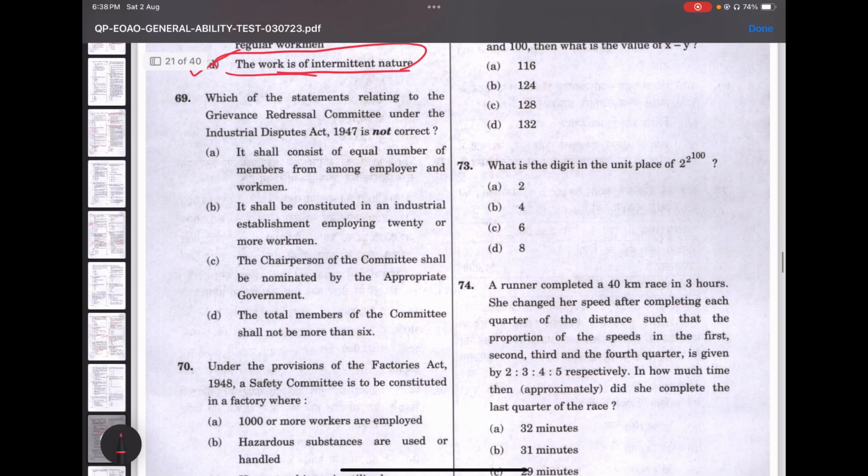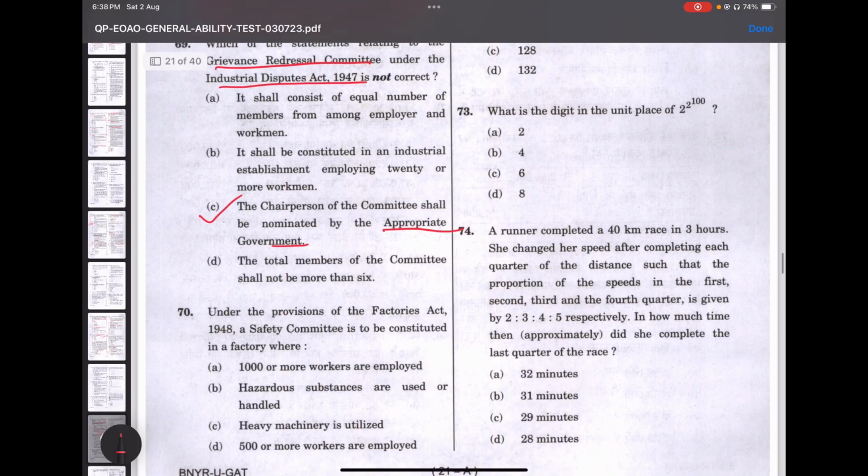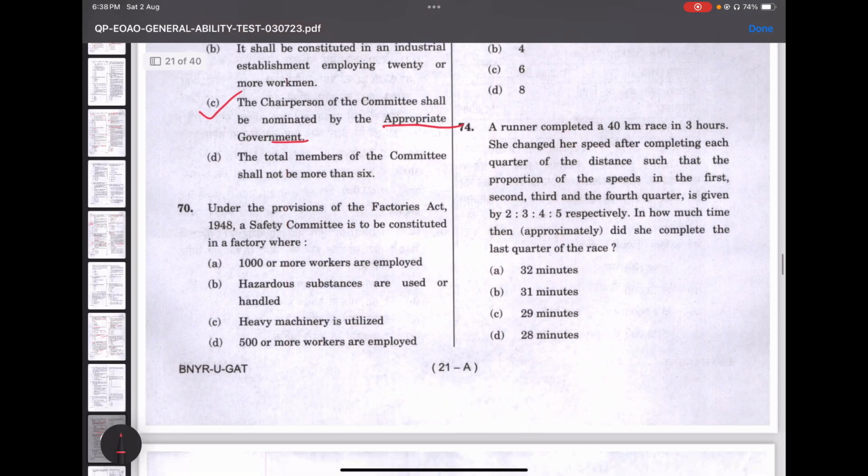For 69, which of the following statements relating to the Grievance Redressal Committee under the Industrial Disputes Act 1947 is not correct? For 69, it is option C. The chairperson of the committee shall not be nominated by the appropriate government. That is not right. So read that again. 70, under the provisions of the Factories Act 1948, a safety committee is to be constituted. A safety committee, this is a very easy question.